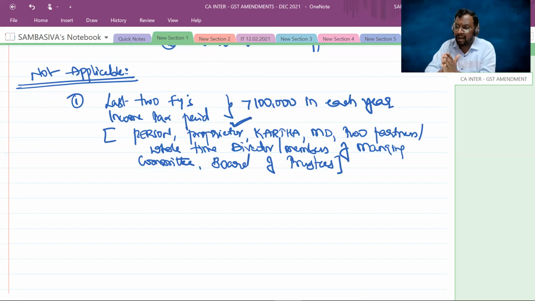Now for you, 86B provisions are not applicable. Okay, sir. In that scenario, you can use your entire input tax credit balance for discharging your output tax liabilities. So the majority of genuine taxpayers will get the benefit of this criteria. They will be out of the Rule 86B provisions. Clear, sir? Next one.